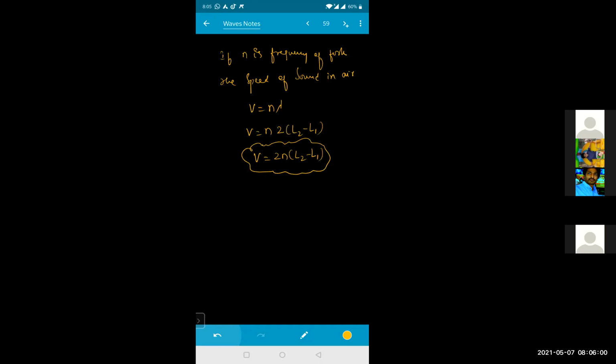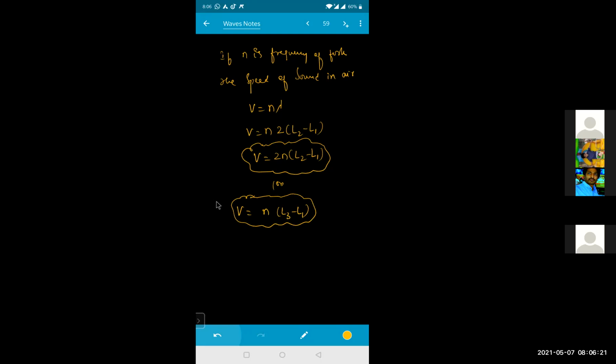That will be the speed of sound in air. Or else I can even take V equals N into L3 minus L1. The third resonance will be this one. So we can calculate the speed of sound even by this form.